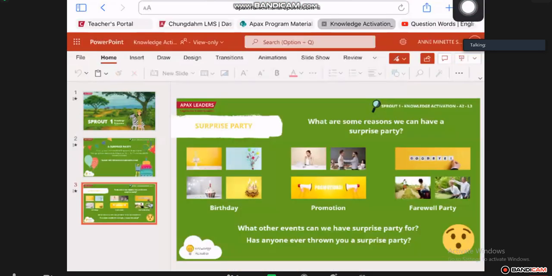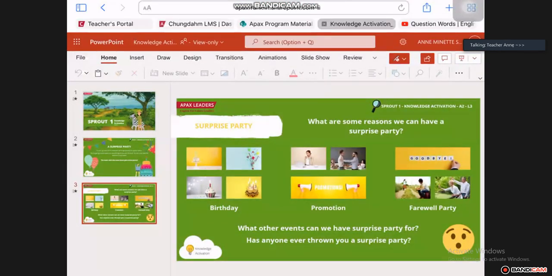Okay, we can see it's about a birthday party today. What are some reasons we can have a surprise party? There are many reasons. Sometimes it is just to say goodbye to people. Sometimes it's for a promotion, to wish them well. Sometimes it's for a birthday. There are many reasons why we can have a surprise party.